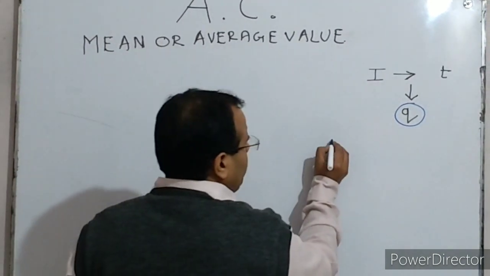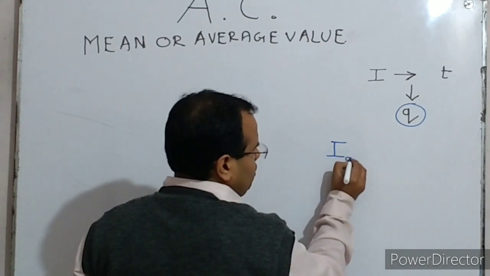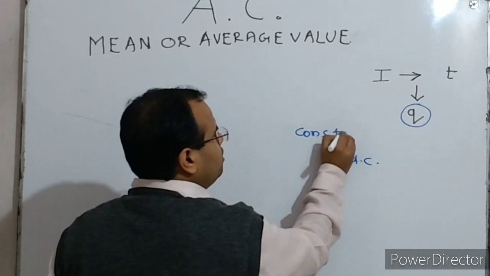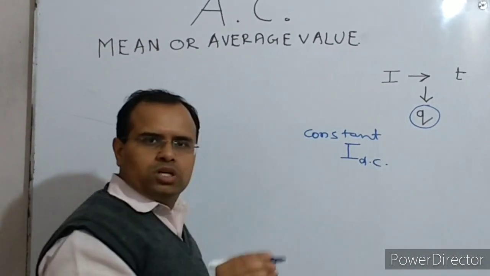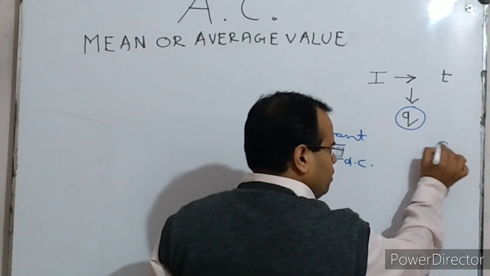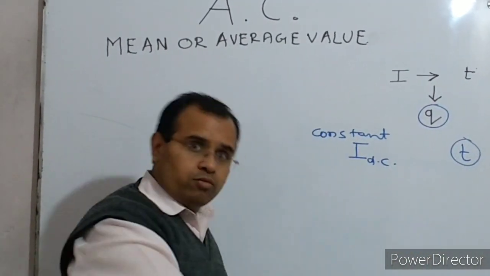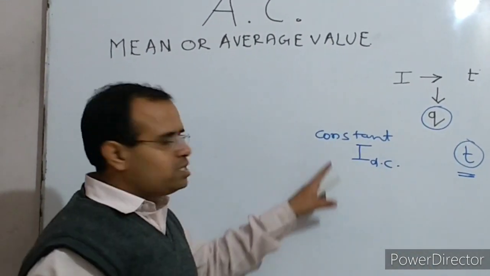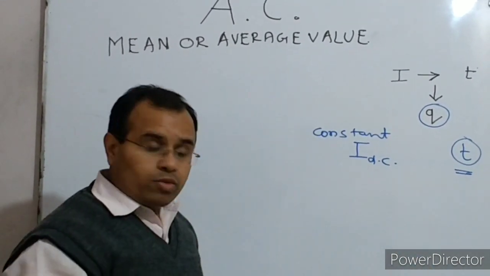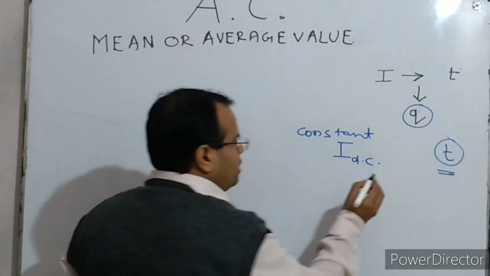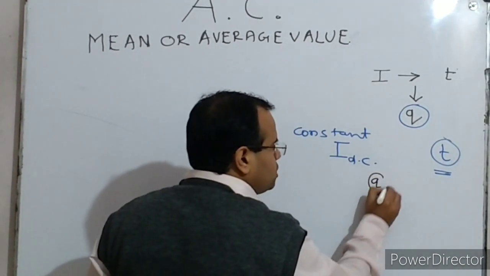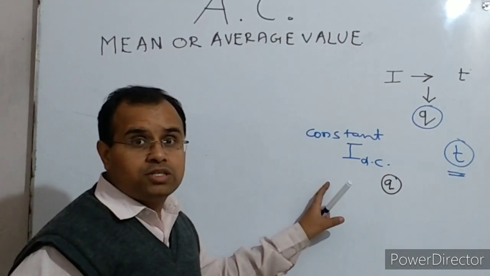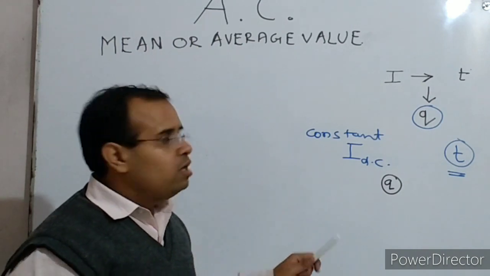Now suppose we have a constant DC, flowing through the circuit for the same time interval as the alternating current was flowing through it. For the same time interval, if a constant DC is flowing through the circuit, and we get that the same amount of charge is flowing through that circuit. Are you getting it or not?